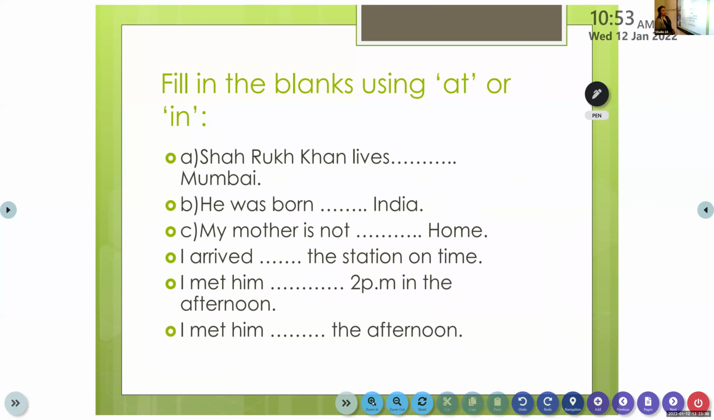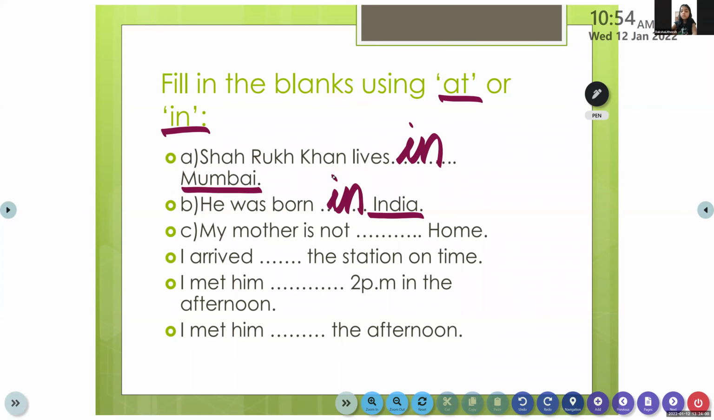Let's do this. Then we'll move on to the next. Fill in the blanks using at or in. Shah Rukh Khan lives dash Mumbai. Which preposition will you use? In. It tells us about the city. So we have to use the preposition in. Have all of you understood? Yes. He was born in India. So it is in. Very good.